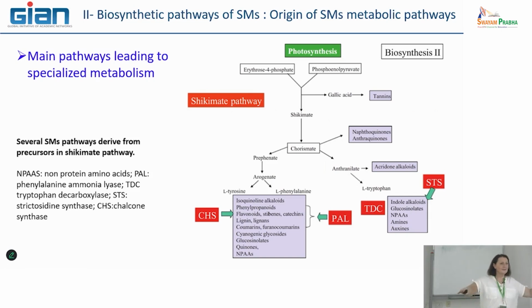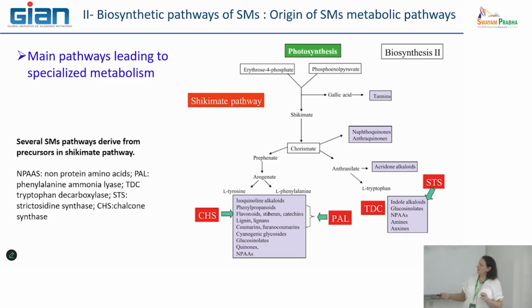So we have at this moment all the diversification we can observe, leading in particular to 3 different amino acids such as tyrosine, phenylalanine, and tryptophan, that are the first precursors of the different pathways leading to phenyl compounds or alkaloid or glucosinolate compounds.